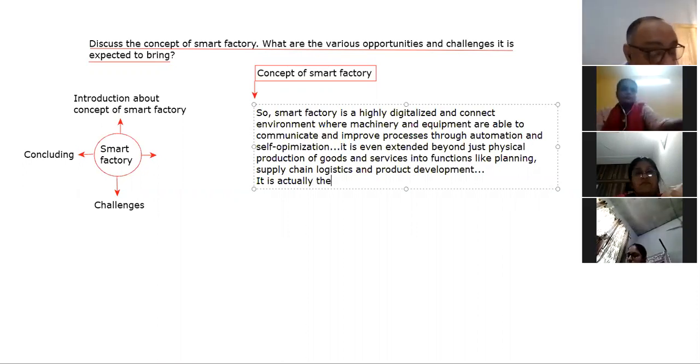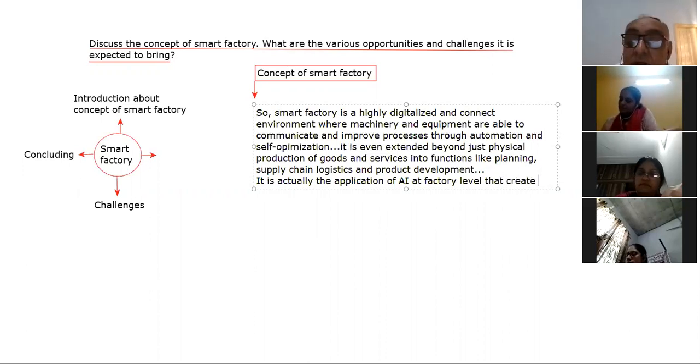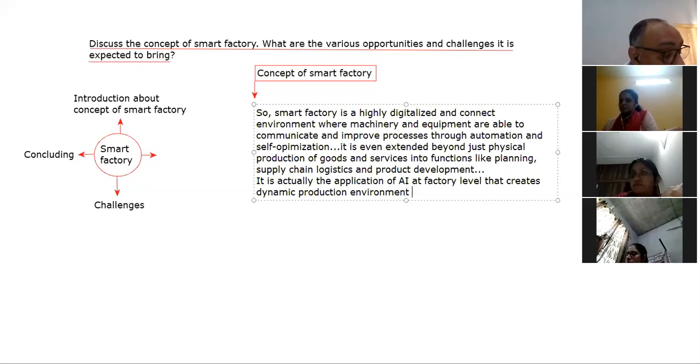It is actually the application of artificial intelligence at factory level that creates a dynamic production environment and desired results.